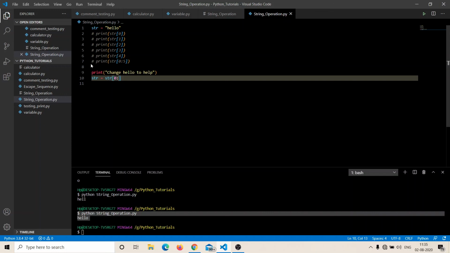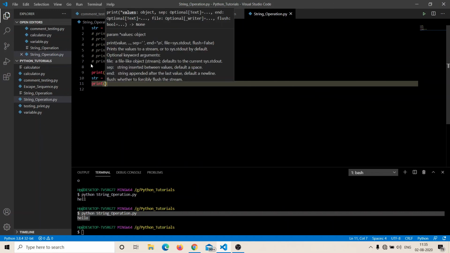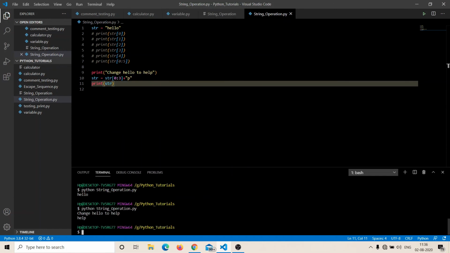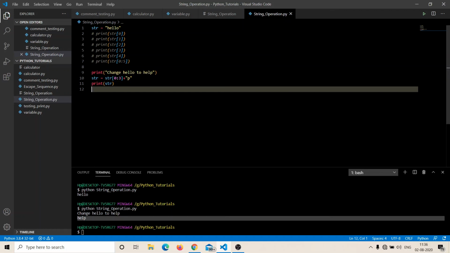You need to reassign the variable. If you want to manipulate or modify the string, reassign the variable, then only will you get a modified string. You are trying to change hello to help. It will only happen when you reassign your variable, because we know that a string is immutable, and immutable simply means it cannot be changed.